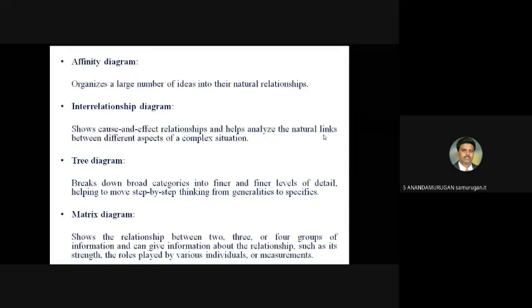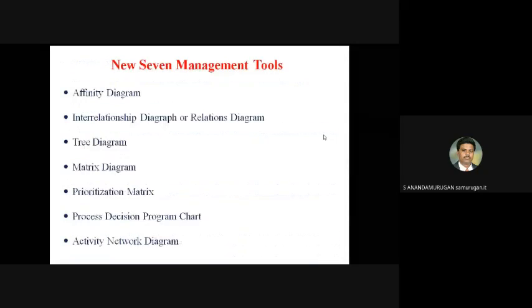Once again, the 7 management tools: affinity diagram, interrelationship diagram or relations diagram, then tree diagram, matrix diagram, prioritization matrix, process decision program chart, and activity network diagram. You have to remember that. Now, we have to go through the test portion. I will tell you in what way the question may be asked.